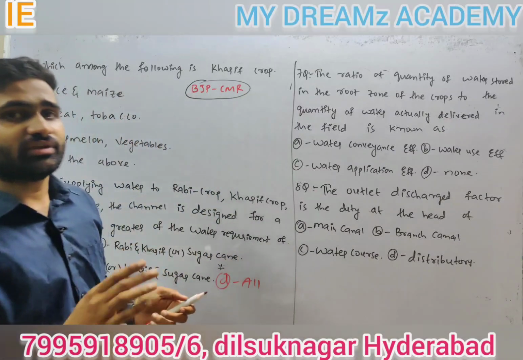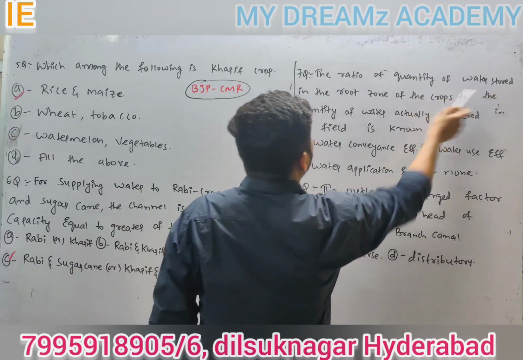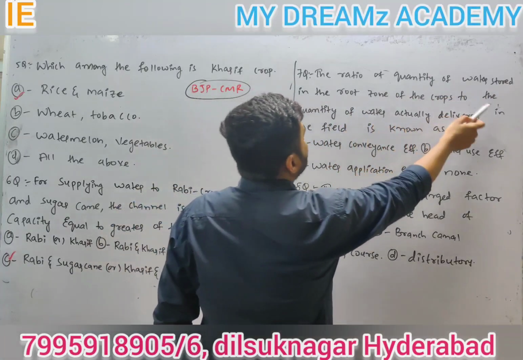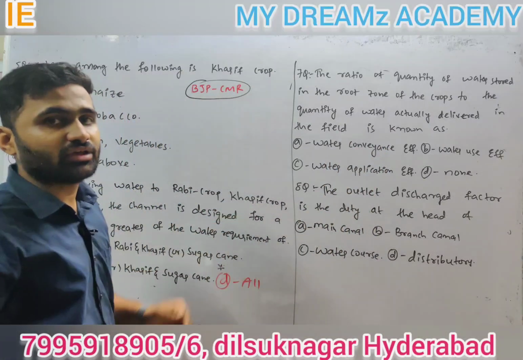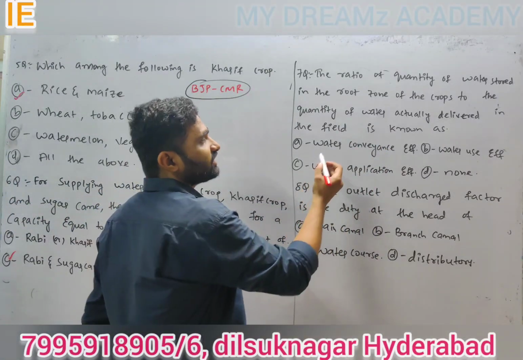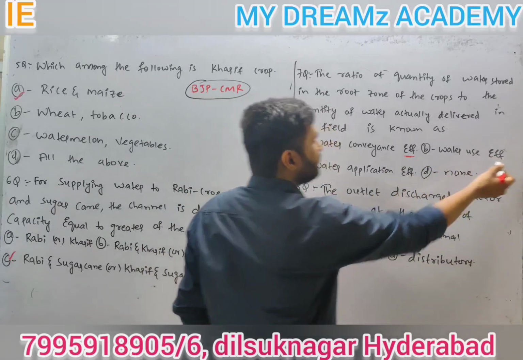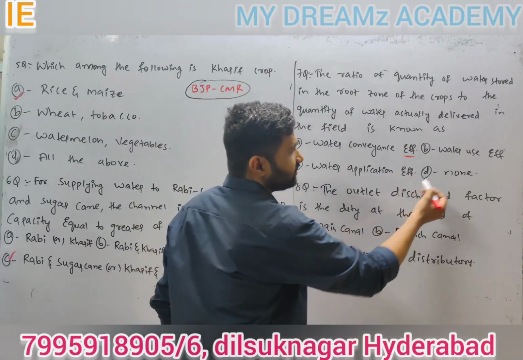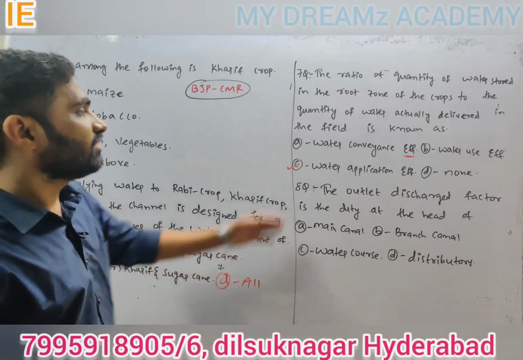Options are water conveyance efficiency, water use efficiency, water application efficiency, none. So the answer is water application efficiency.